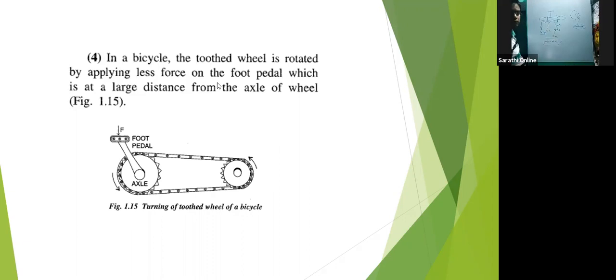Okay. So sometimes they twist this problem. What they do is they twist the problem in such a way. Okay, we'll just solve this one and then we will leave. Right.